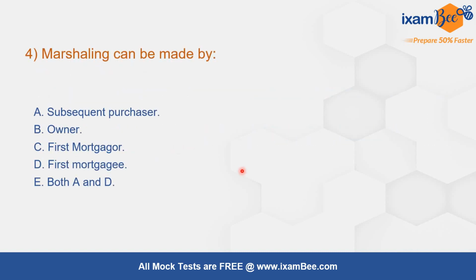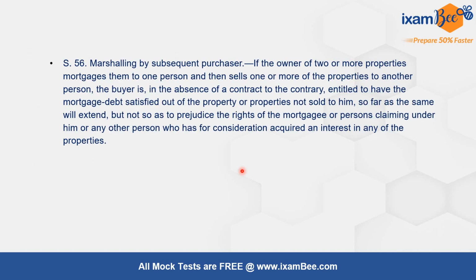Question number 4. Marshalling can be made by. The correct answer is A, subsequent purchaser. Section 56 defines marshalling by subsequent purchaser. If the owner of two or more properties mortgages them to one person and then sells one or more of the properties to another person, the buyer is, in the absence of a contract to the contrary, entitled to have the mortgage debt satisfied out of the property or properties not sold to him.